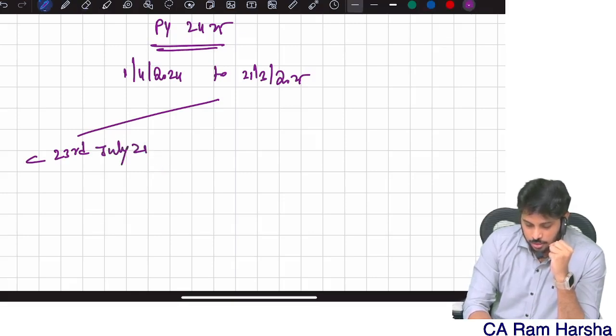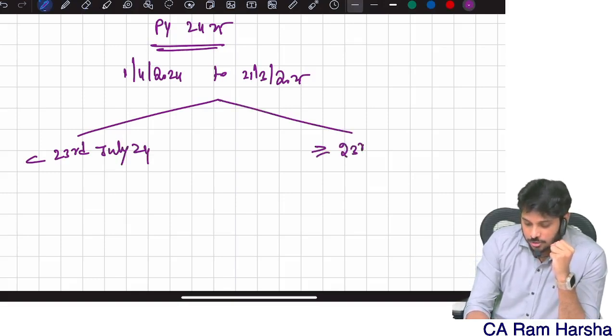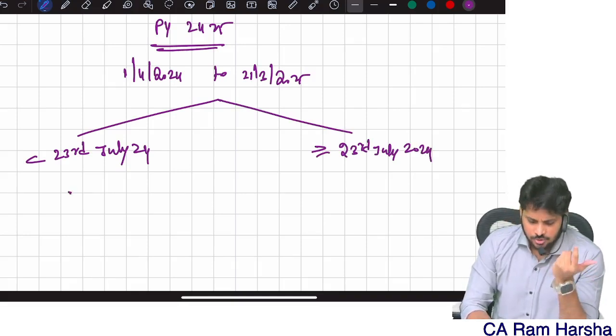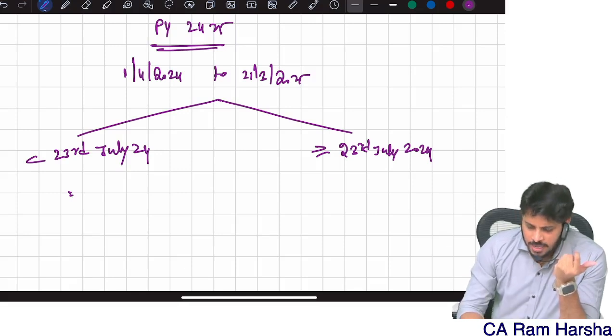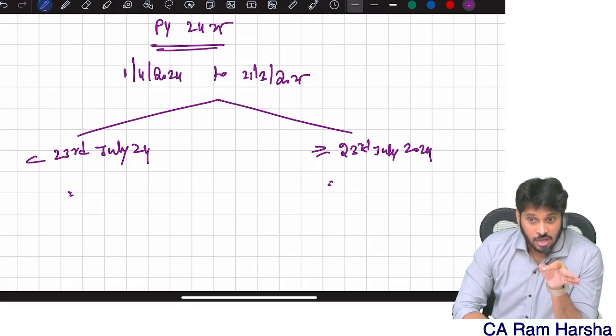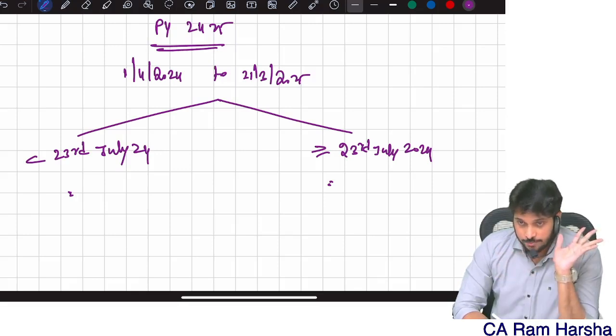I may sell them before 23rd July 2024, or on or after 23rd July 2024. Some shares I sold before 23rd July, and some shares I sold after 23rd July.